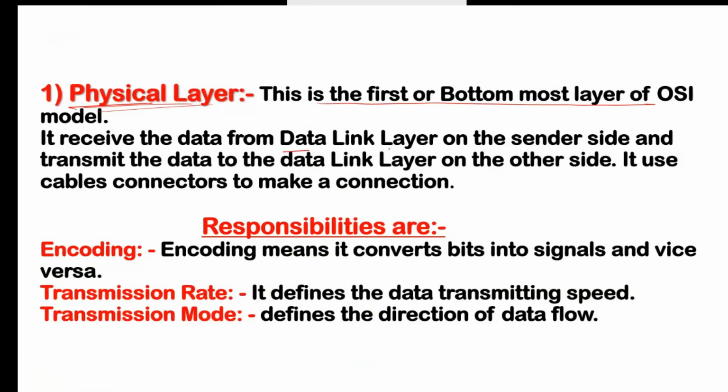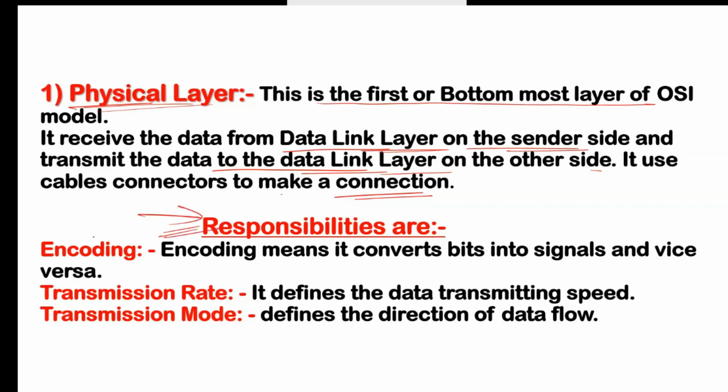It will receive the data from the data link layer, from the upper layer on the sender side, and transmit the data to the data link layer on the other side. It uses cables and connectors to make a connection, as we discussed. On this physical layer, we have cables and connectors. Now, what is the responsibility of this layer?